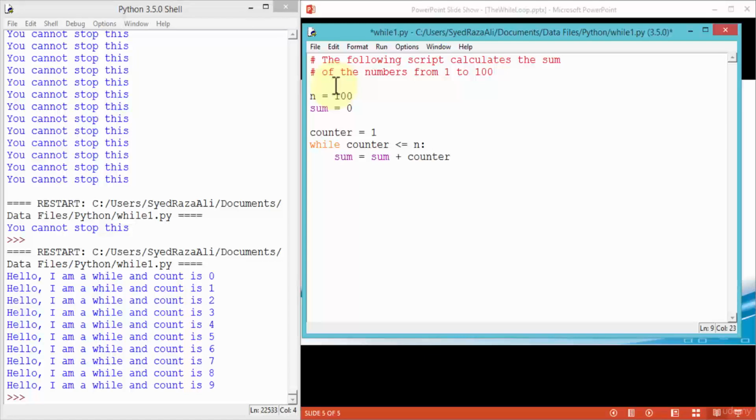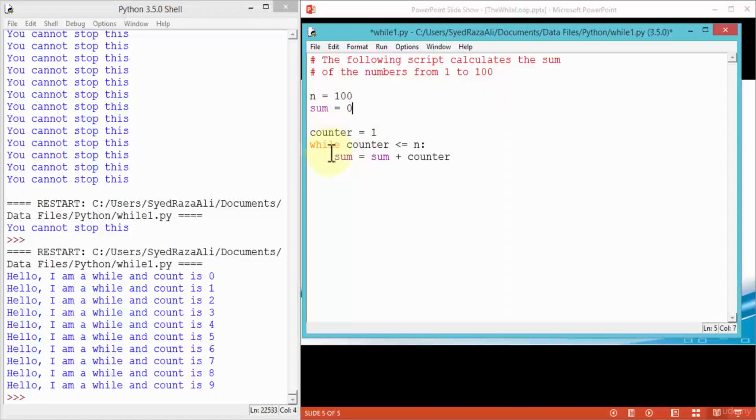Okay, see how I'm using my variables and telling Python to follow the logic here, right? In other words, keep looping around as long as the counter is less than or equal to 100. And counter in this instance is 1, right? So it's between 1 and 100. So from 1 to 100. And that's exactly what I created so far.